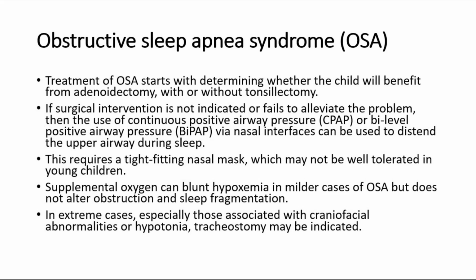If surgical intervention is not indicated or fails to alleviate the problem, then the use of CPAP, or BiPAP, via nasal interfaces can be used to distend the upper airway during sleep. This requires a tight-fitting nasal mask, which may not be well tolerated in young children. Supplemental oxygen can blunt hypoxemia in milder cases of OSA but does not alter obstruction and sleep fragmentation. In extreme cases, especially those associated with craniofacial abnormalities or hypotonia, tracheostomy may be indicated.